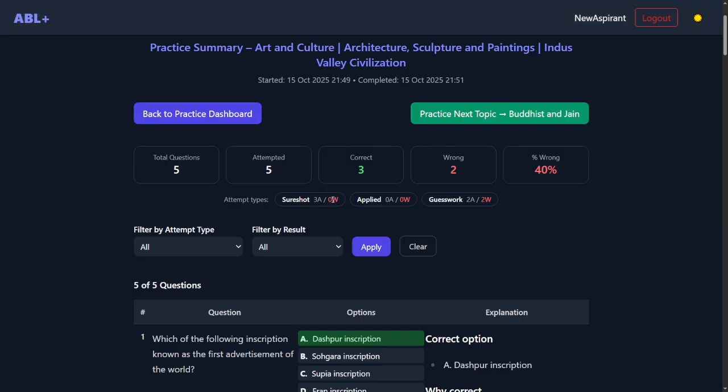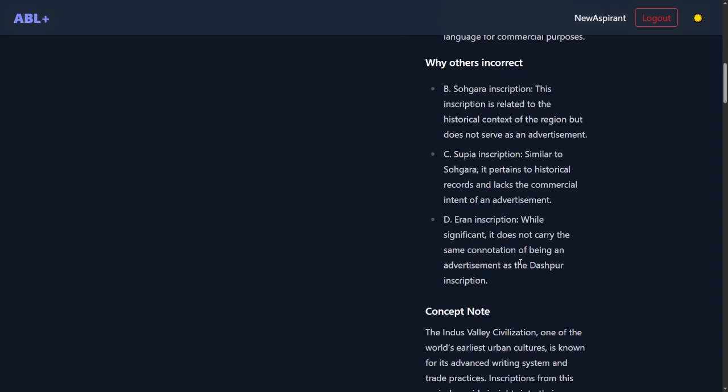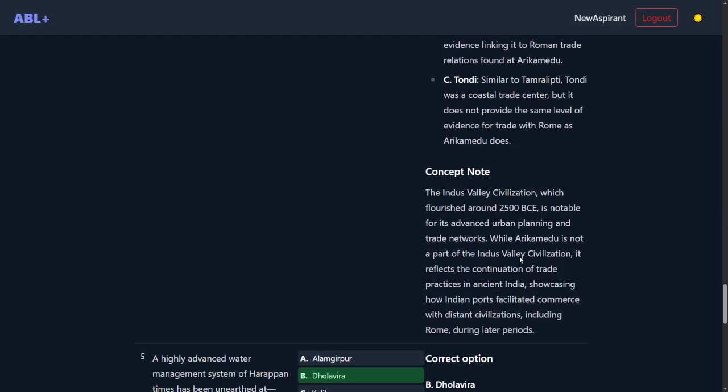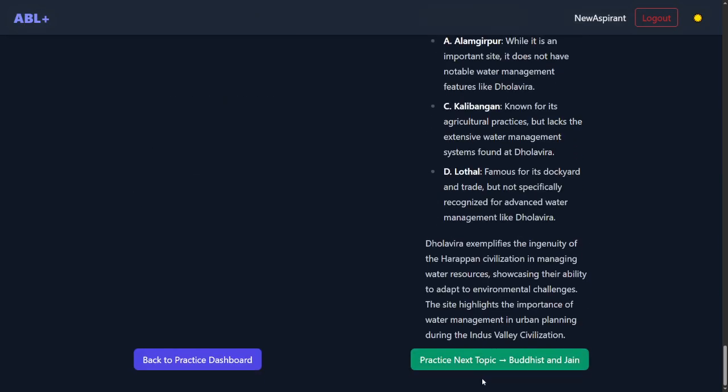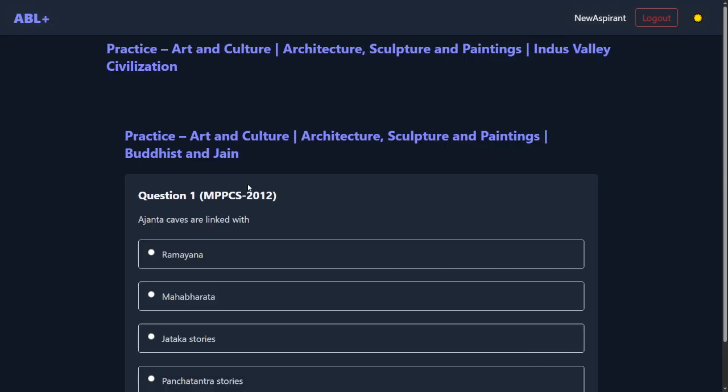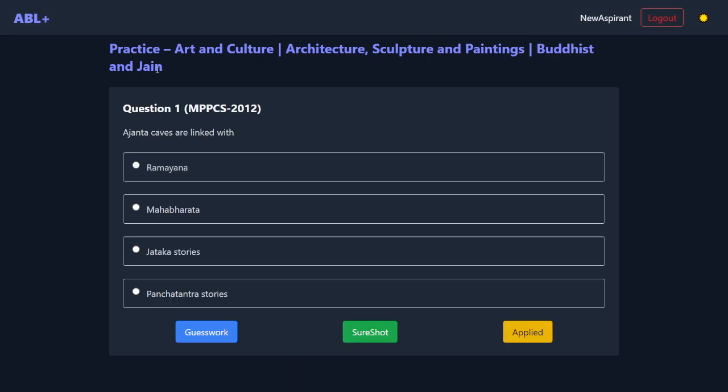In attempt type, you attempted 3 questions as sure shot and got none wrong. This is the best scenario that there can be in sure shot. You applied none. In guesswork, you attempted 2 and got 2 wrong. From the summary sheet you can revise everything again, and then you can practice another topic if you want. Let us say we practice another topic and we get this.